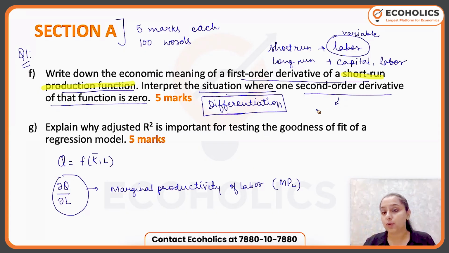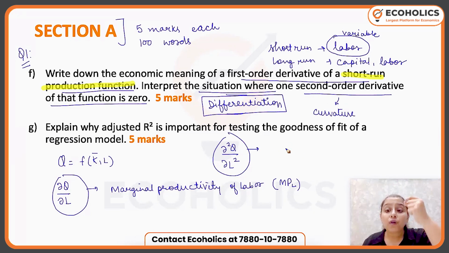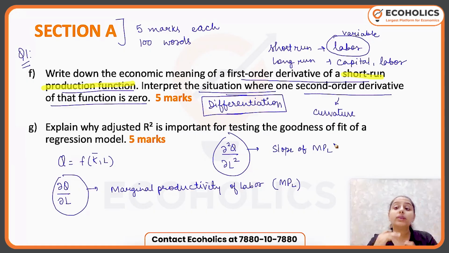So if you go with this approach that it tells you curvature of function, it means curvature of your production function. But if you just keep that thing aside and you just imagine that if I do the second order derivative with respect to labor itself, what does this tell me? This further tells me the slope of MPL or the behavior of MPL, right? Because over here, the first derivative has an economic meaning. Now I'm differentiating MPL with respect to labor again. So it tells me the slope or the behavior of the marginal productivity of labor curve.